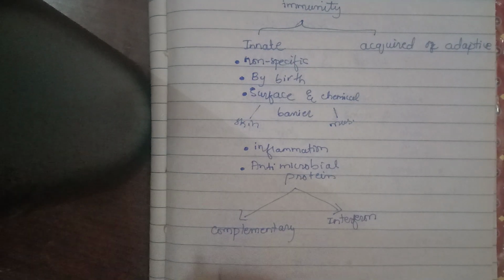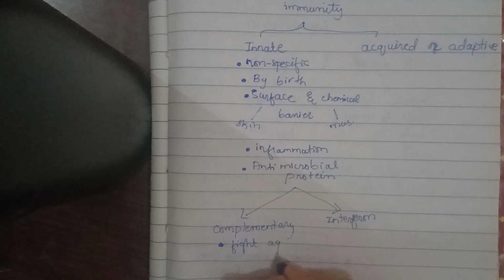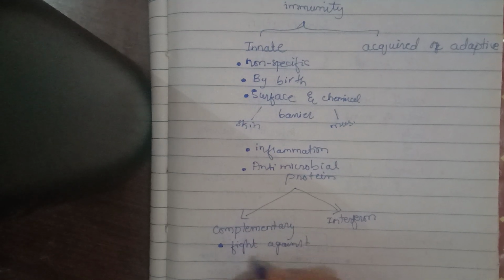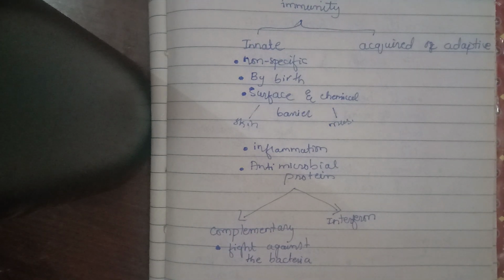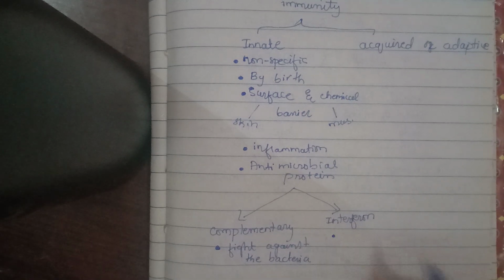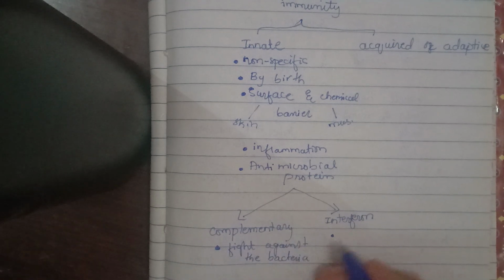Complementary proteins fight against bacteria. These proteins work when bacteria enter the body, so the message goes to the immune system cells that there is a bacteria and they have to fight against it. That's the complementary protein.